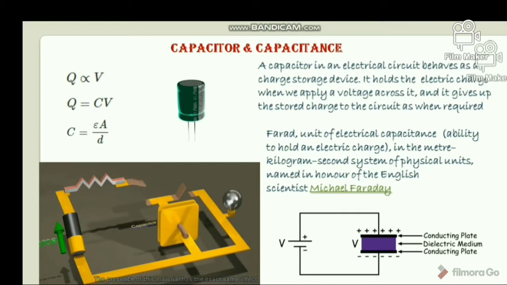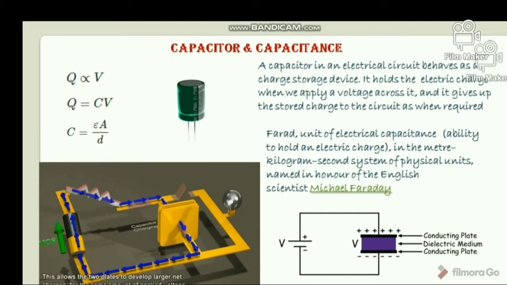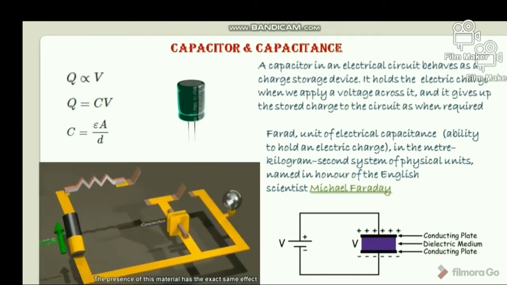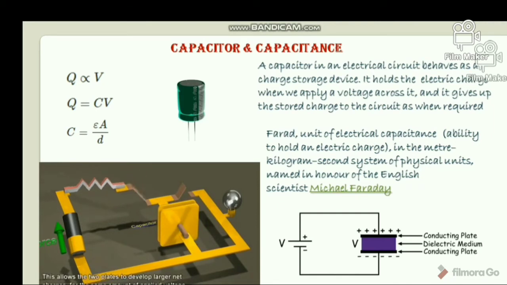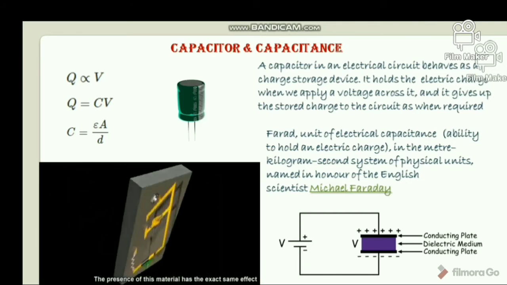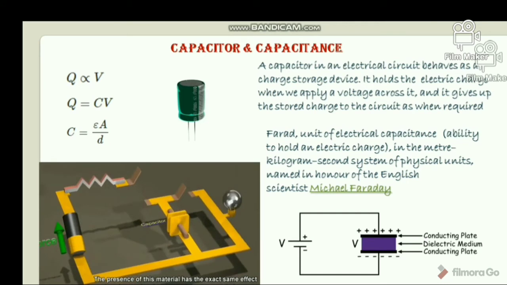The most basic construction of a capacitor consists of two parallel conductors, usually metallic plates, separated by a dielectric material. When we connect a voltage source across the capacitor, the capacitor plate attached to the positive terminal of the source becomes positively charged, and the plate connected to the negative terminal of the source becomes negatively charged.